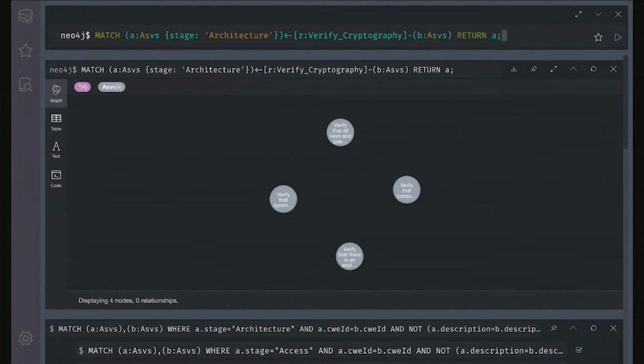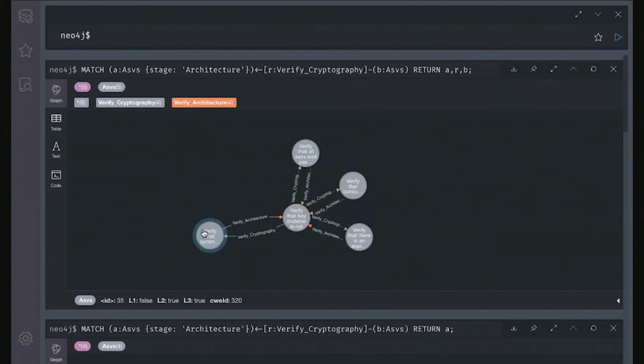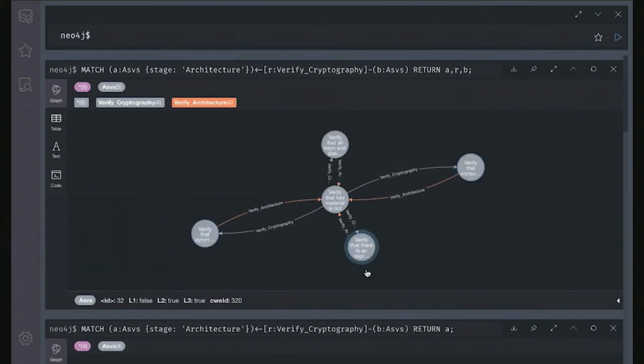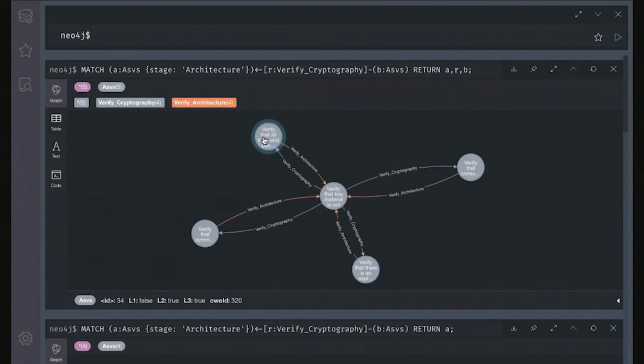Now I do not see the relationship between these nodes. So what I want to do here is I just don't want to return anything that is the architecture stage. Rather, I want to get the whole shebang. So let me go ahead with that. Now I see that, hey, there is one item that belongs to cryptography, which has 4 different items that is related to architecture, keeping it short that way.